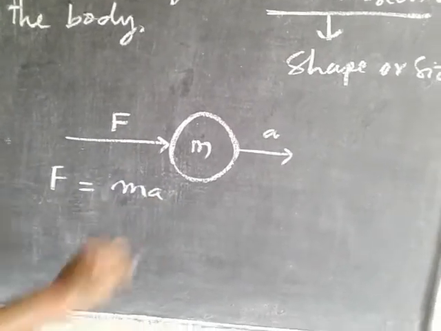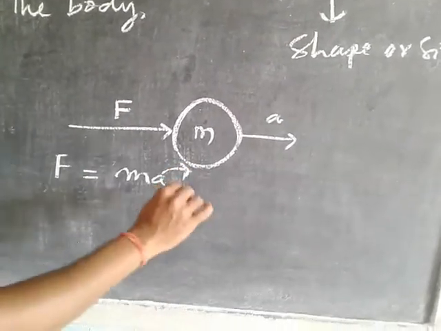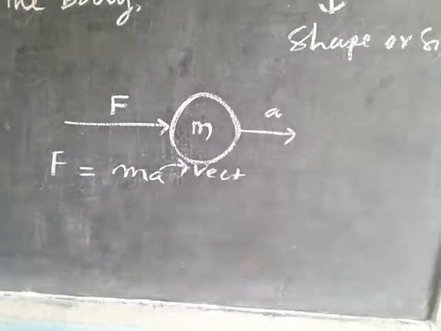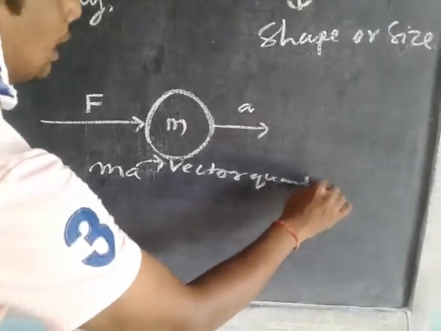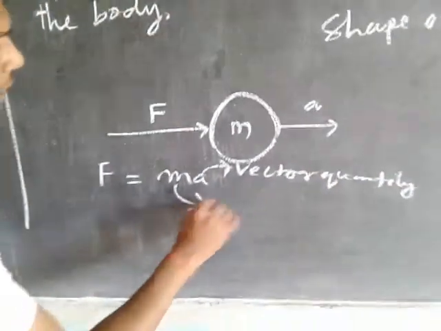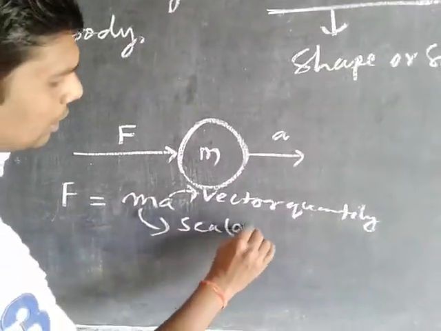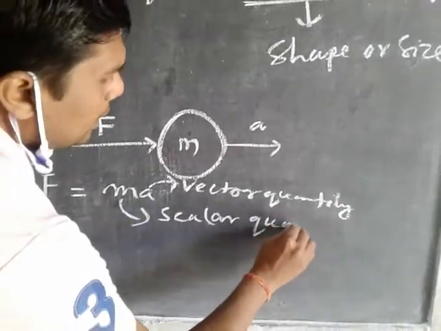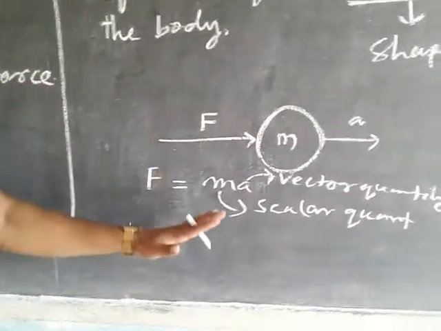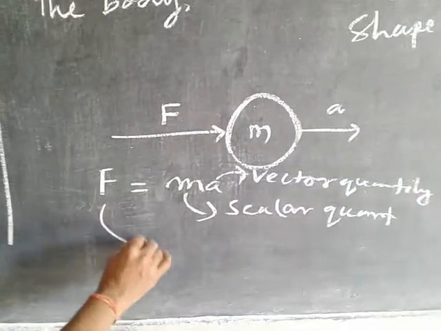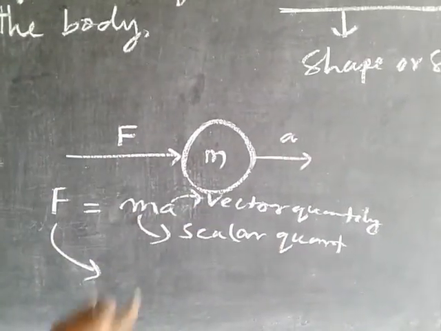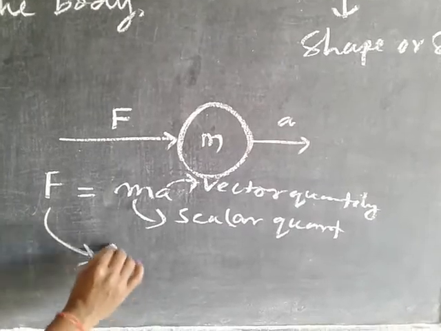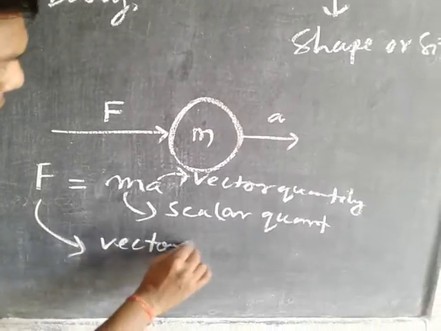Clear? a is a vector quantity and m is a scalar quantity. But F is the product of mass and acceleration, therefore it is a vector quantity.